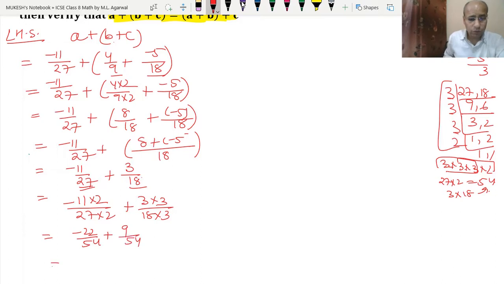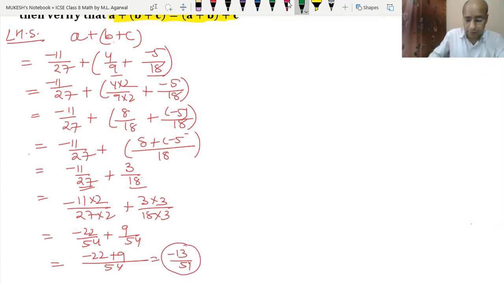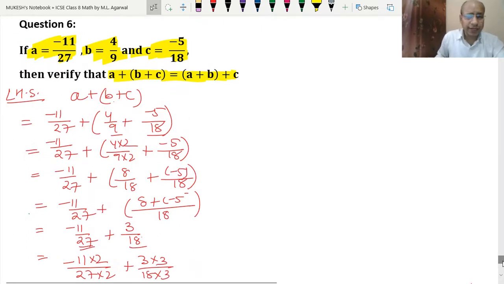So now the common denominator we have got is 54. So minus 22 plus 9 became minus 13, because we will take this sign. So the answer became minus 13 upon 54. Okay. Now let's do the second way, meaning the right hand side we should take. Okay. So the right hand side is